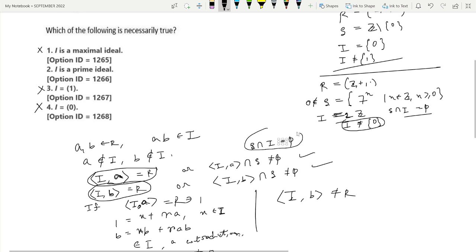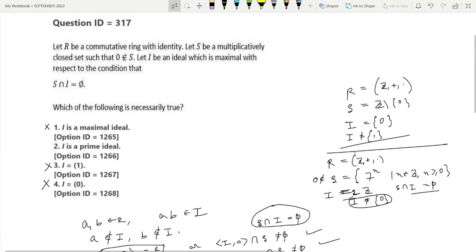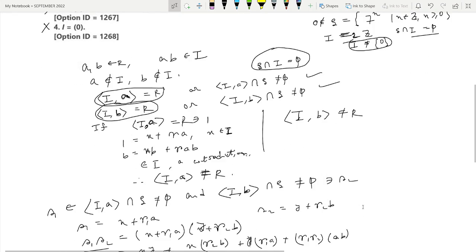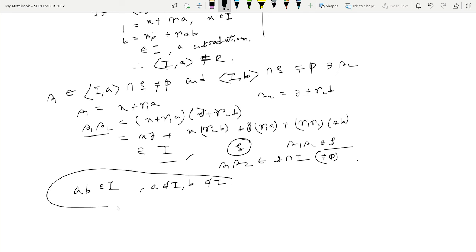So for all such cases, we have come to a position that we get a contradiction. Why did this contradiction come? Because we have supposed that AB belongs to I with A not belonging to I and B not belonging to I. So this cannot happen.